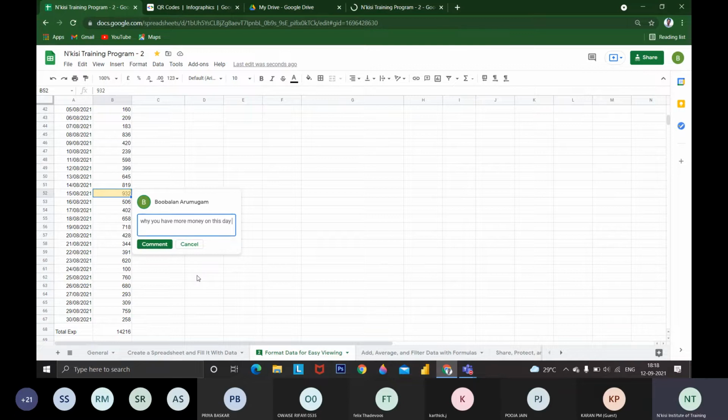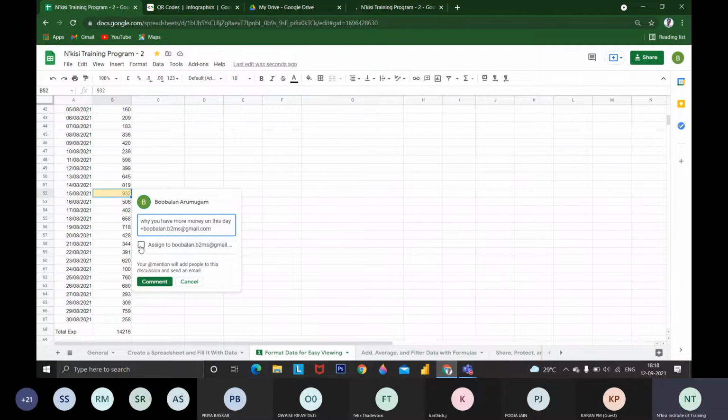We can mention their mail ID to this. Like if I'm mentioning some other mail ID instead of my mail ID, I can give my company mail ID. Okay, boobalan.b2ms@gmail.com. I opened this using my personal mail ID and shared it, asking Boobalan what the issue is, why I have spent more money during this date.